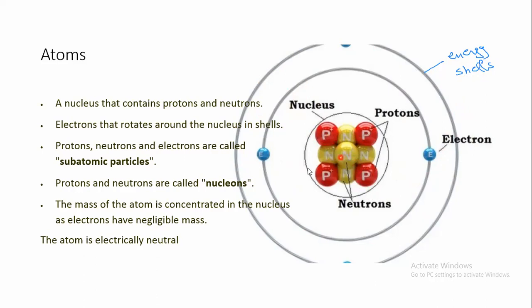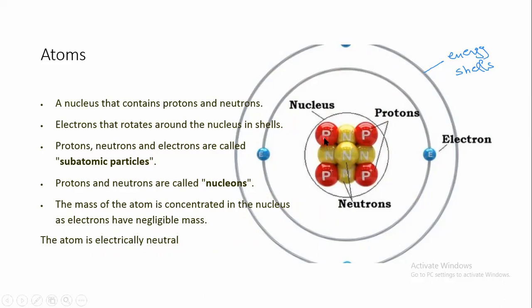And we will see that an atom should be electrically neutral. You will see now that protons have charge. As you see here, there is a positive charge written above each proton. And electrons are negatively charged. And the atom as a whole should be electrically neutral. This means that as many positive protons as are present in the nucleus, there must be the same number of electrons rotating around the nucleus in the energy shells, so the atom will be electrically neutral. The positive charge cancels with the negative charge on these electrons.